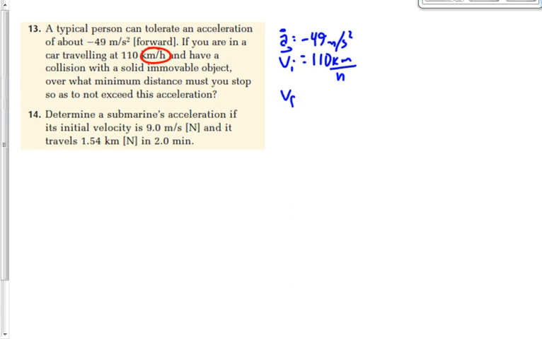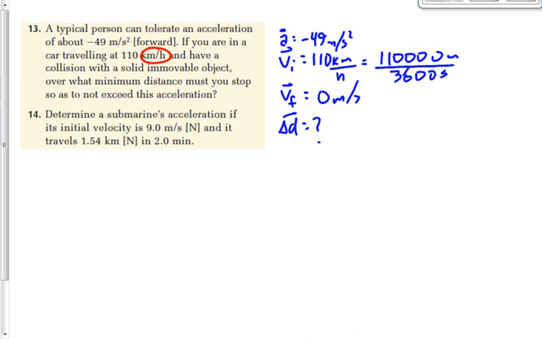Do we know what VF is here? It doesn't tell us, does it? What is it? 0. Yeah, it says it goes to a stop, so VF is going to be 0 meters per second. We want to find a displacement here. Let's convert the 110 to meters per second. Let's say 110,000 meters divided by 3,600 seconds.